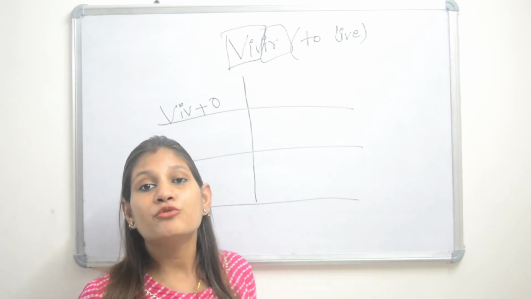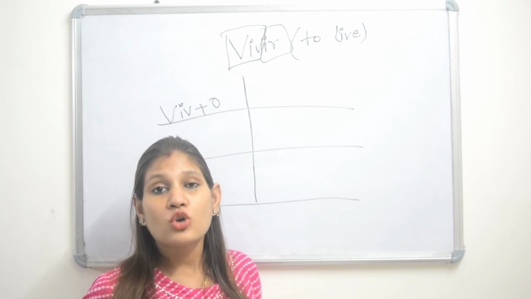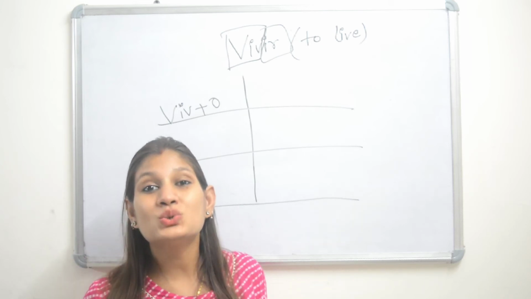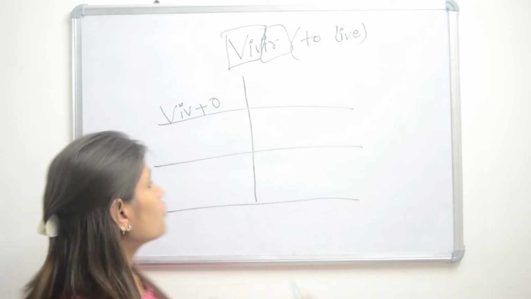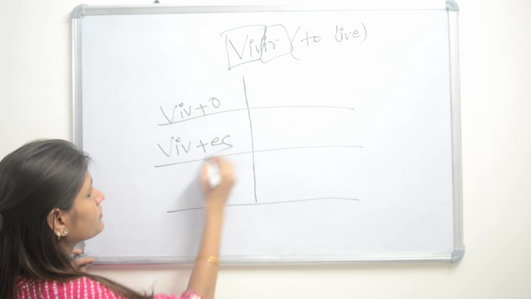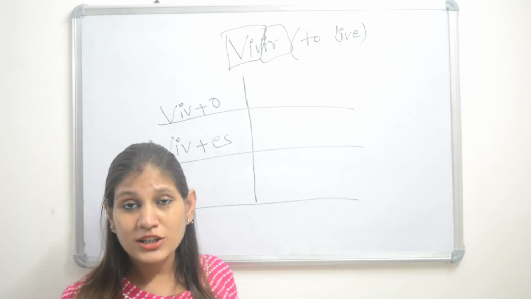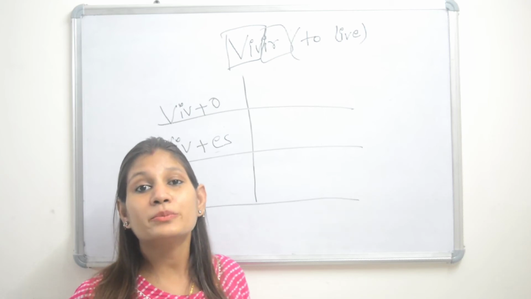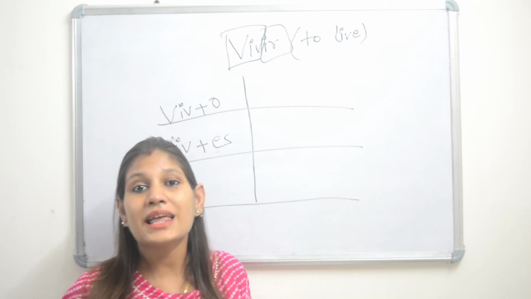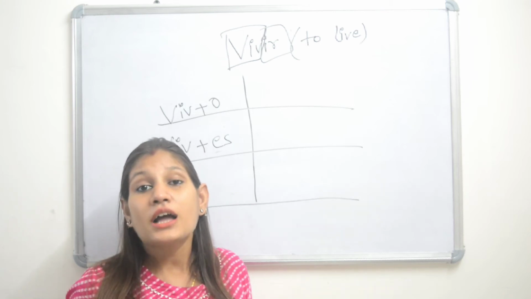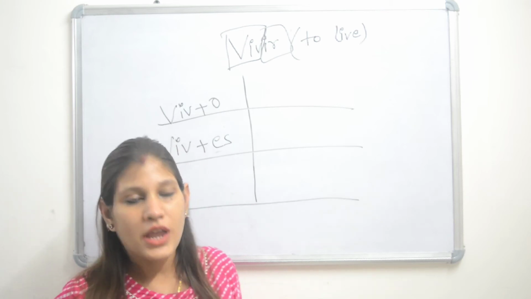Now when I am talking about you, that is second person singular, I would use vives. Now when I am talking about the third person singular, that is él, ella, usted, he, she, it, I would use vive.